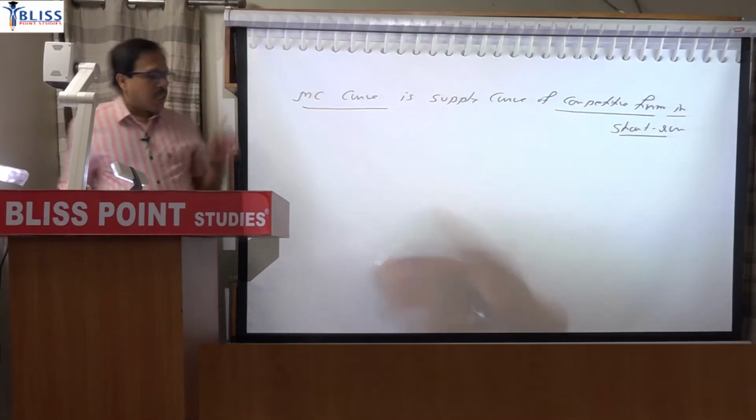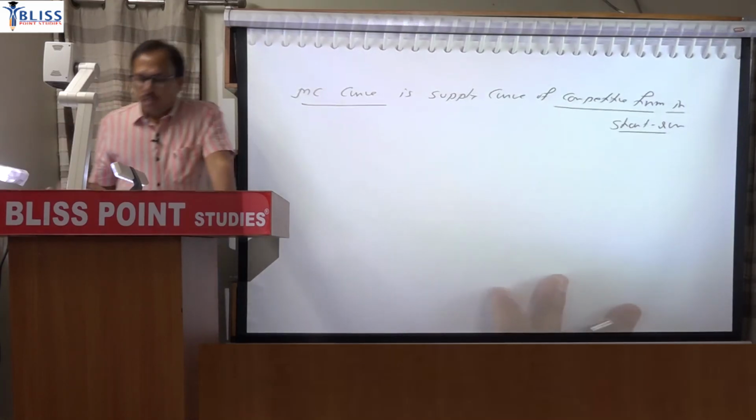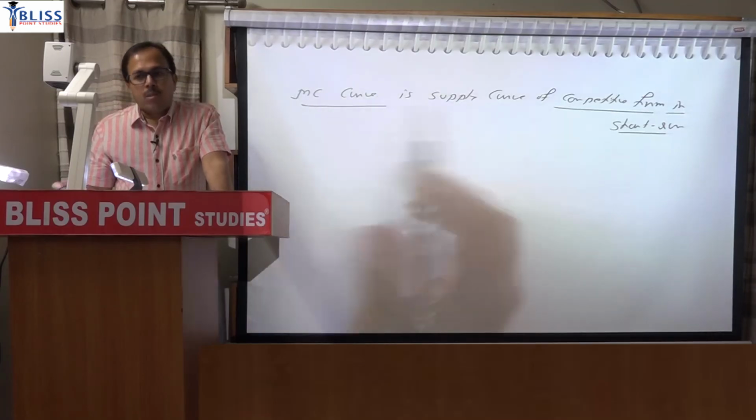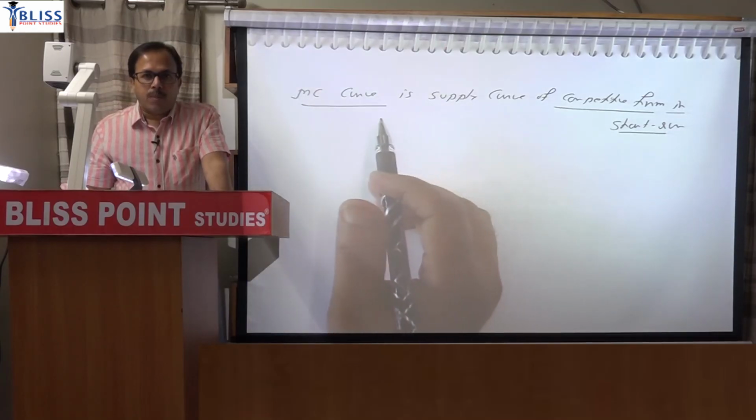That means we are explaining the firm's supply curve in the short run, which is the marginal cost curve. But why the marginal cost curve is the supply curve of a competitive firm in the short run, we have to explain.